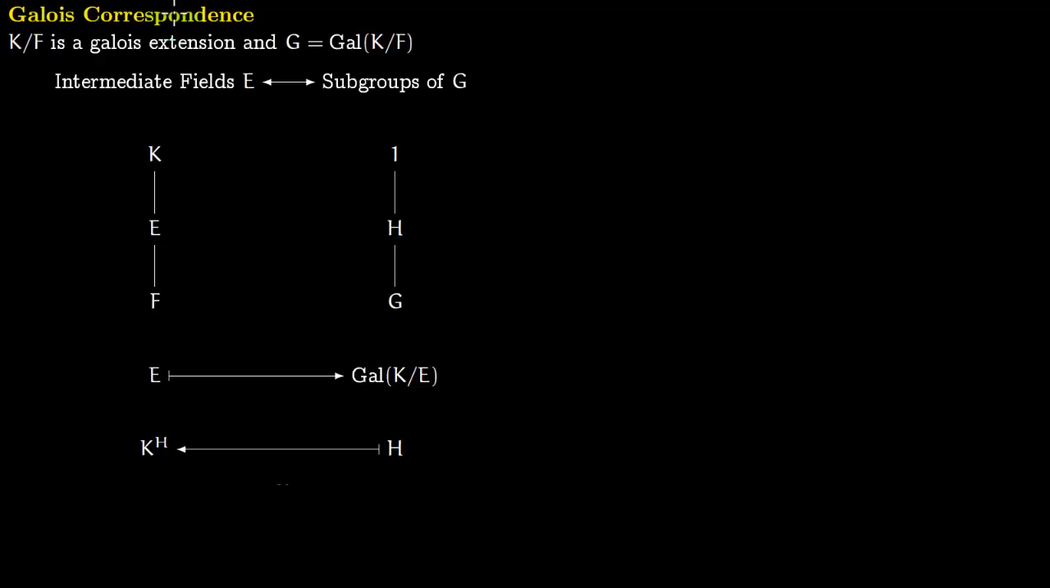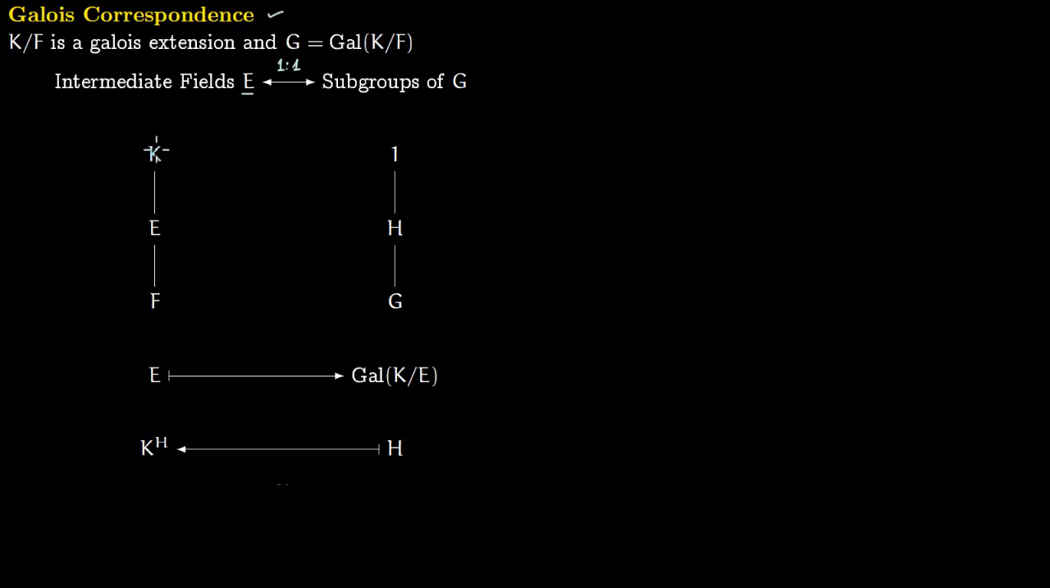We now talk about Galois correspondence. So say you have a Galois extension K over F, and if you have a Galois extension you also have a Galois group, that is nothing but the group of automorphisms of K which fix F. So the Galois correspondence says that the intermediate fields E, the fields between K and F, are in one-to-one correspondence with subgroups of the group G, the Galois group of the extension.